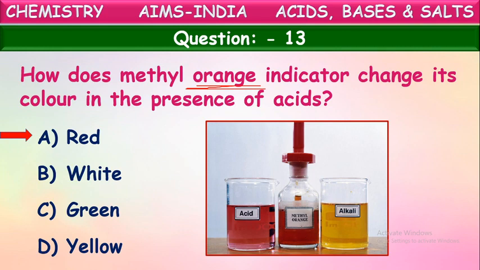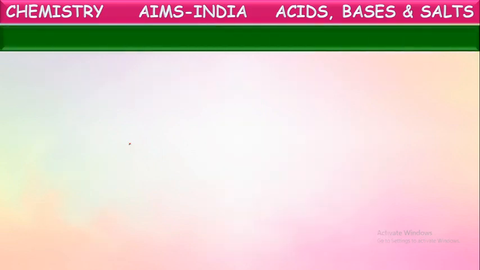Yes, see here, this is methyl orange. Actually, its color is light orange. When you add a few drops of this to acid, it turns to dark pink or red, we can say. When you add a few drops of this methyl orange to a base or alkali, it turns into yellow color. Now the question is the methyl orange color in the presence of acid, that is red color. Red is correct. Okay. Next question.